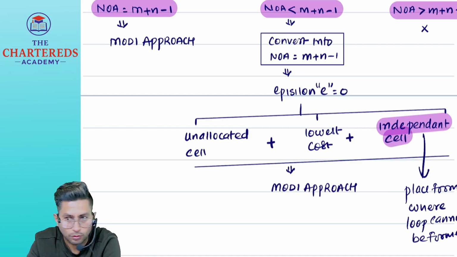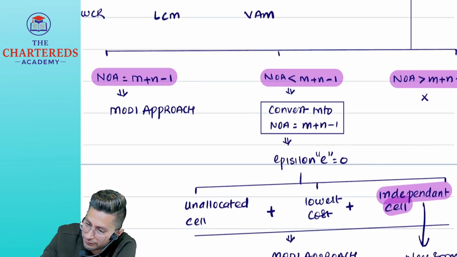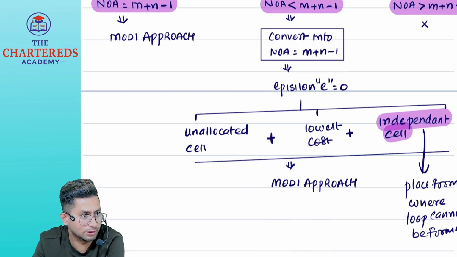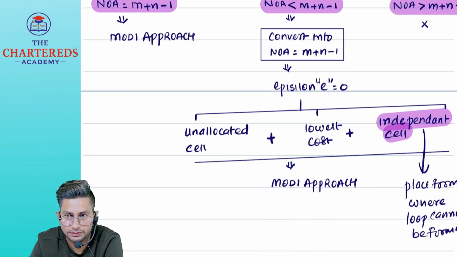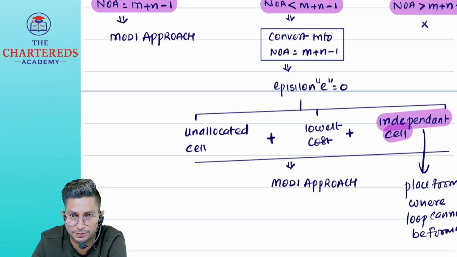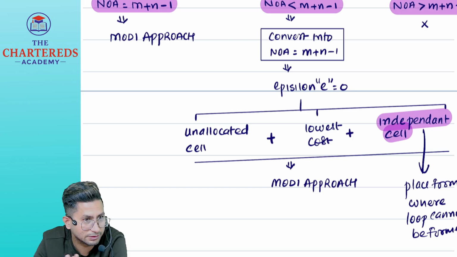Clear? Once we create this, then we need to apply which approach? Modi approach. Now the loop, I hope you know. At least you might have heard, right? We create looping in inter level also. Plus minus, we create one box, right? That is only a loop.